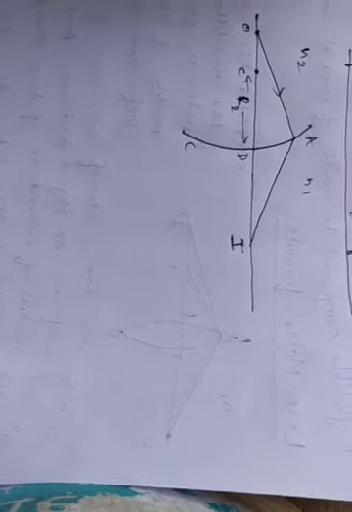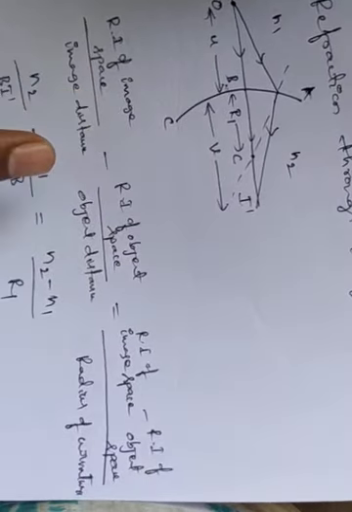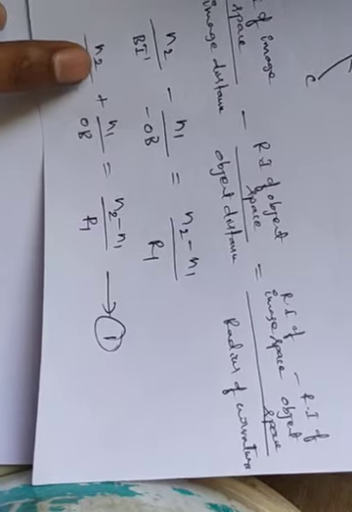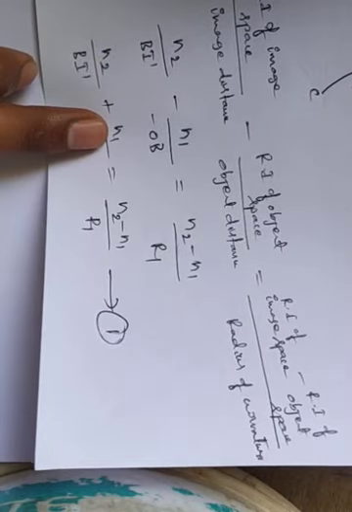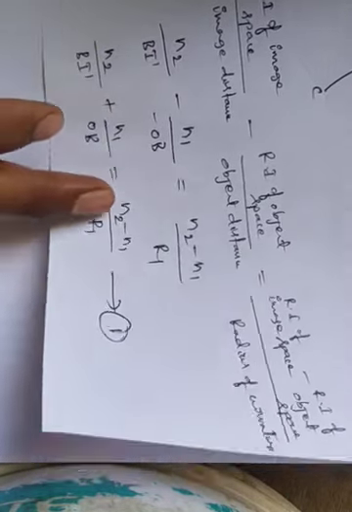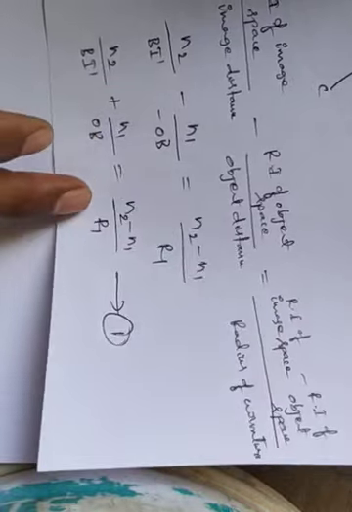Now again apply the same formula for that. Whatever the formula is there, just reverse of this one you can take. In the place of n2 write n1, and in the place of n1 write n2. Just reverse this equation 1.